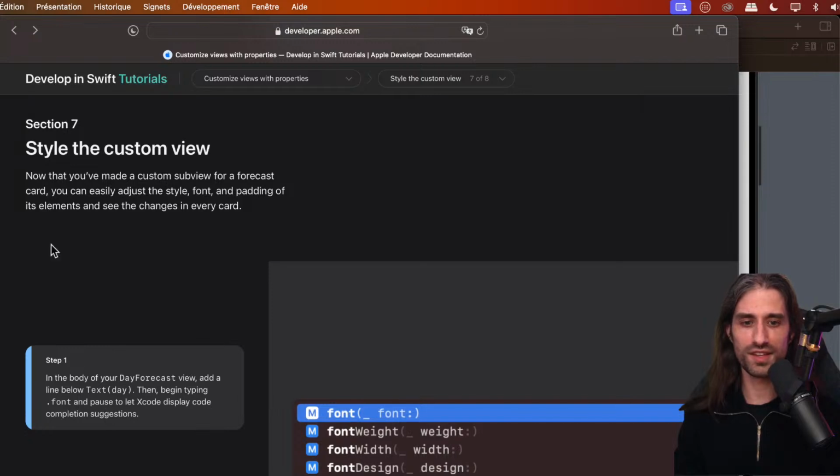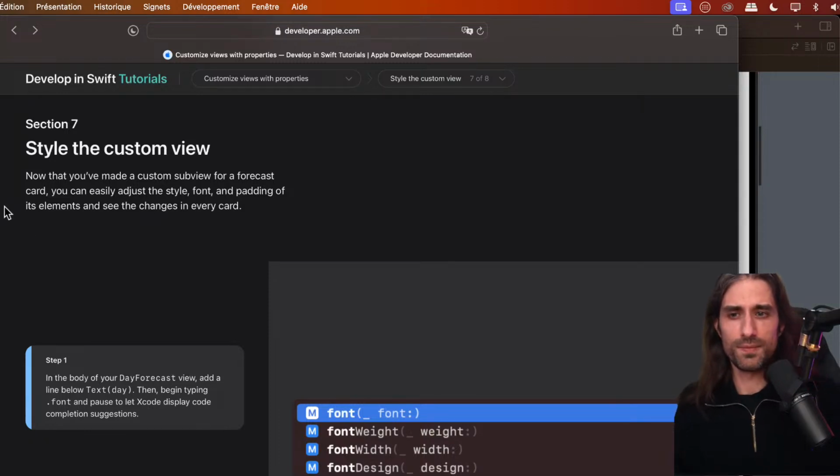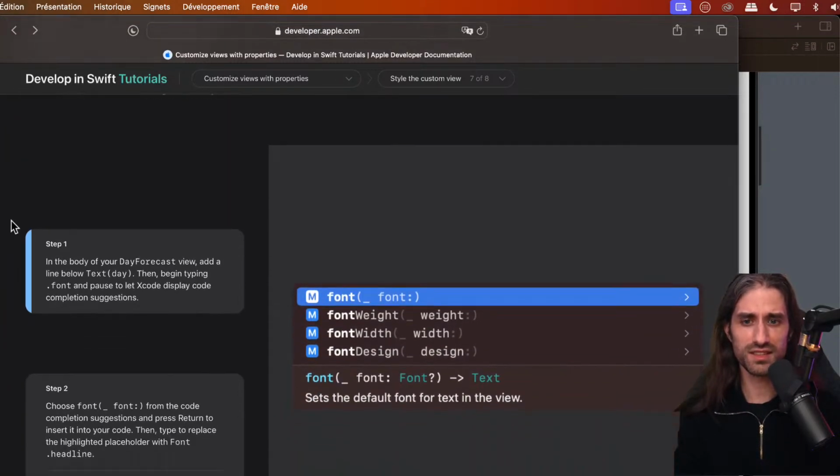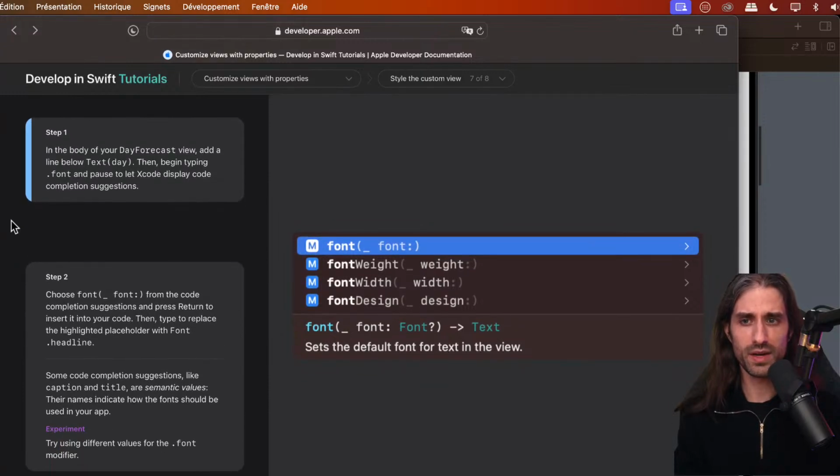All right, I guess we should be near. We are almost at the end. Last section, I guess, is to, let's see, no, 7 of 8, there are still 2 left, is to style the custom view. So now that you've made a custom subview for a forecast card, you can easily adjust the style, font, and padding of its elements and see the changes in every card. So in the body of your day forecast view, we'll add a line below text day, then begin typing font and pause to let Xcode display code completion suggestions.